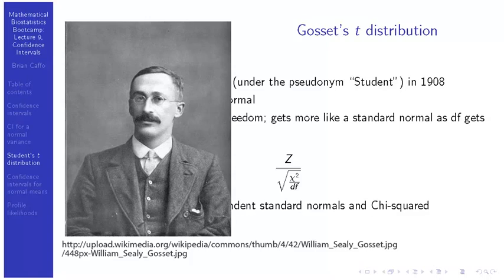The reason he came up with this distribution is that, for him, the central limit theorem was simply not rich enough to describe the problems he was looking at. He was working with small batches in the science of brew making, and it wasn't adequate to assume that things were heading to infinity. So he came up with this distribution, and we're all the more fortunate for it.